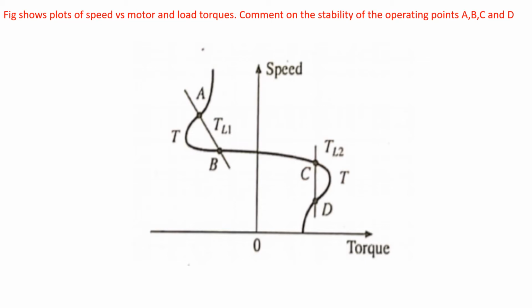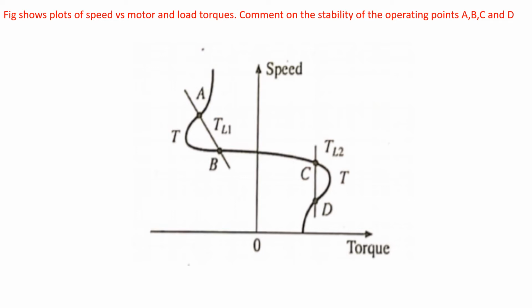And the load torque curve TL1 intersects at two points, A and B. The TL2 load torque curve intersects your motor torque at points C and D. They are asking whether all the 4 points are stable or unstable.